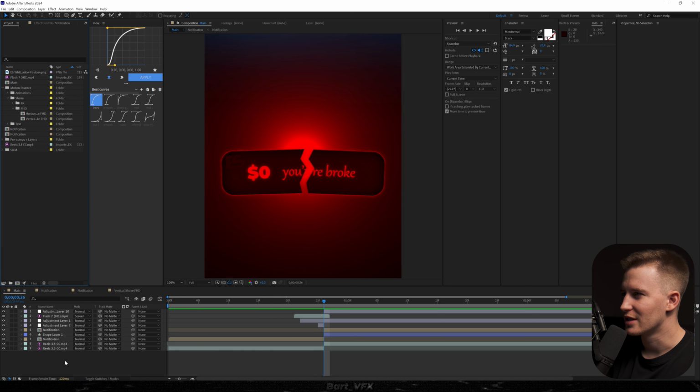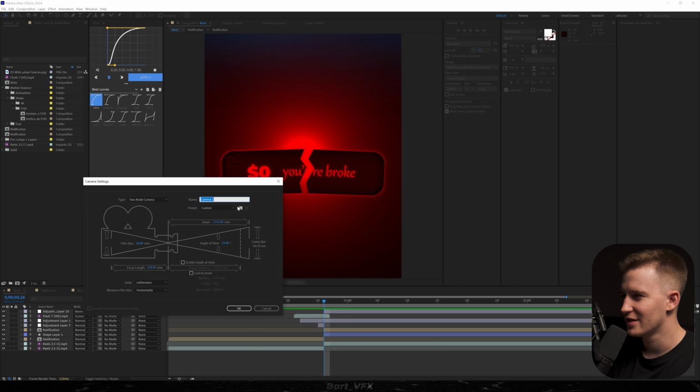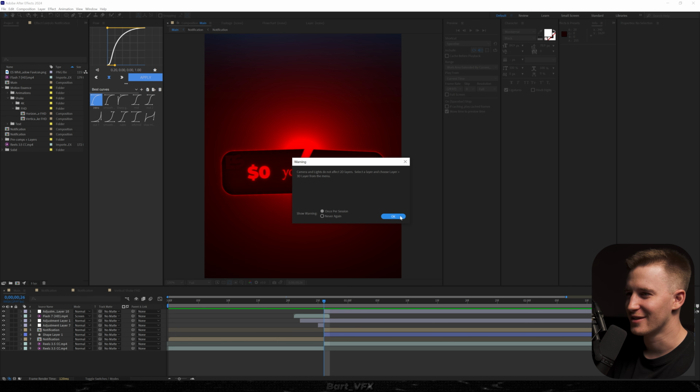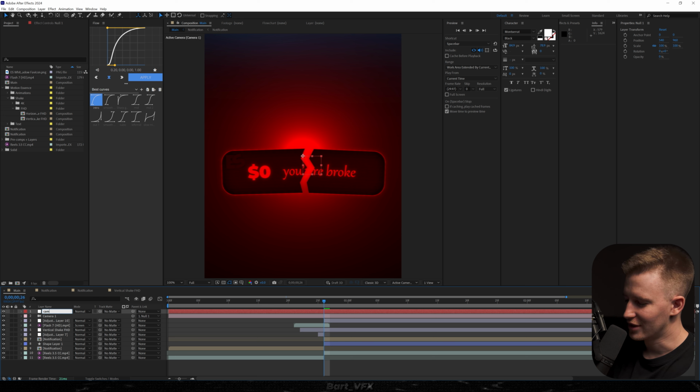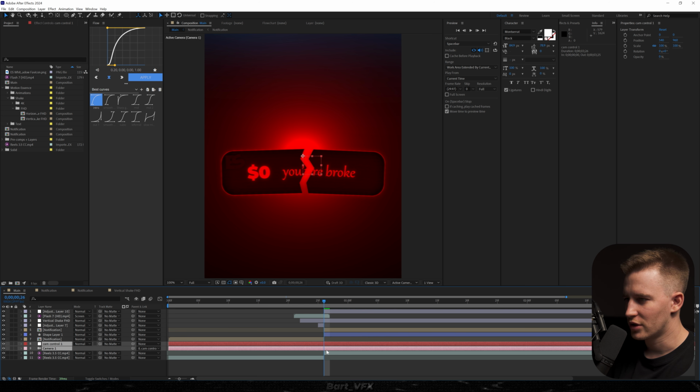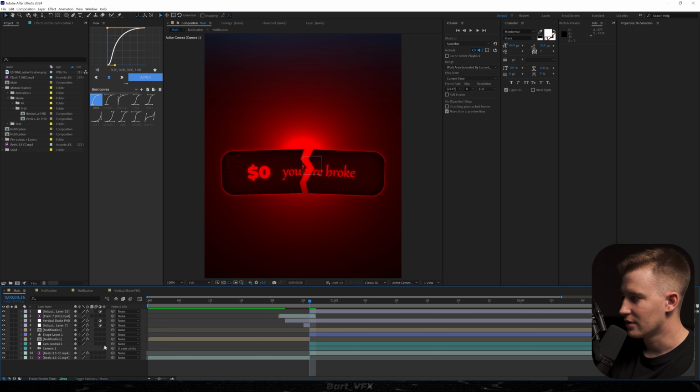Maybe real quick we should create a little bit of 3D. So I'm gonna right click, go to new, camera, guess which one? Let's go with 80. Hit OK, OK again, create a new null object, parent the camera to the null, rename to cam control 1, and we're gonna drop it underneath everything. Actually right below the notification.